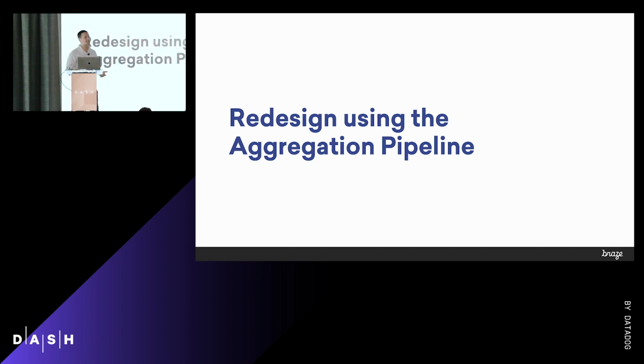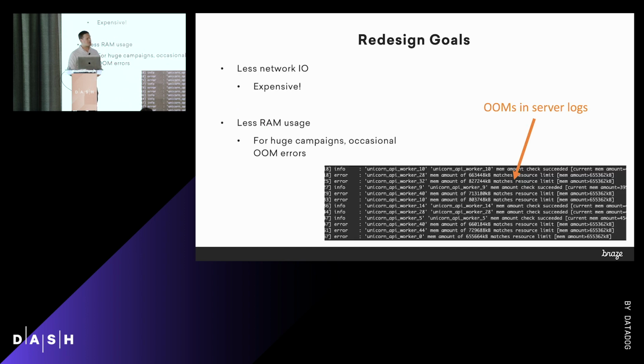This is a massive change to how this feature operated, and we had to figure out how to roll it out slowly, so we'll go into that here in a minute. But the goals for this were less network I/O and less RAM usage. Those are the two primary goals, right? Since we know the network I/O is the bottleneck, it's very slow, and the RAM usage was causing out-of-memory errors.